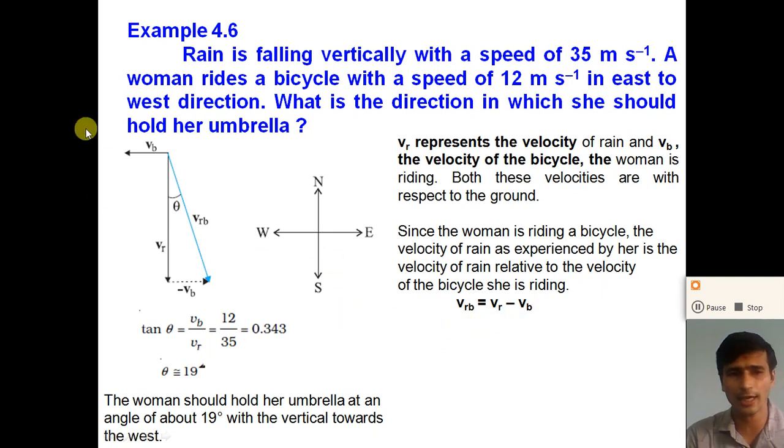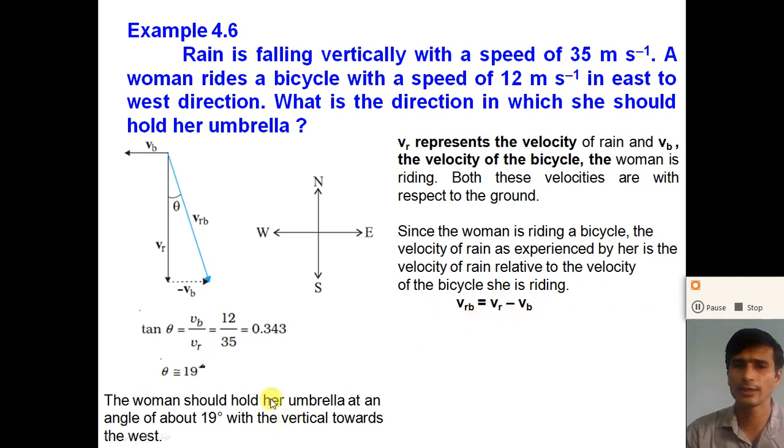Here VR is vertically downward with a speed of 35 meters per second, so VR is equal to minus 35 j, because in the downward direction we take unit vector minus j. VB is equal to minus 12 i. We get easily the relative velocity of the rain with respect to the bicycle.